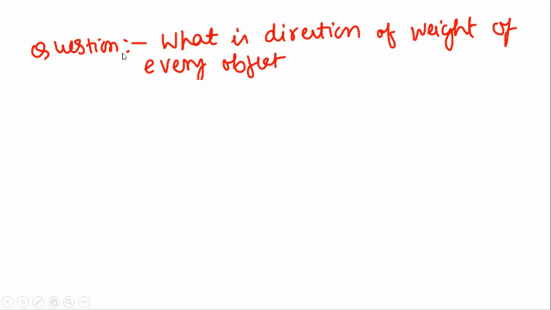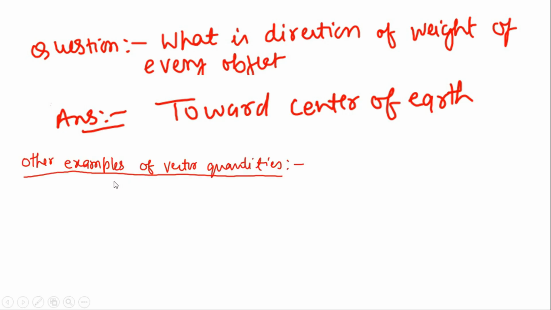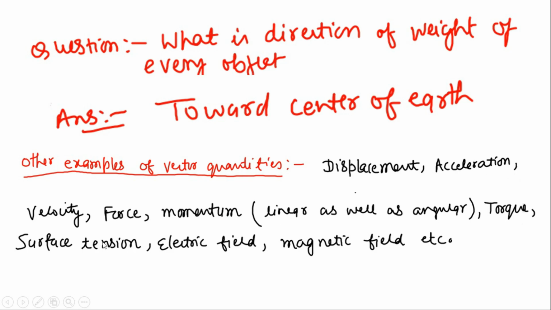So if we have this question, what is the direction of weight of every object? The answer will be, it is always directed toward the center of Earth. Other examples of vector quantities are displacement, acceleration, velocity, force, momentum, which can be linear momentum as well as angular momentum, torque, surface tension, electric field, magnetic field, etc.